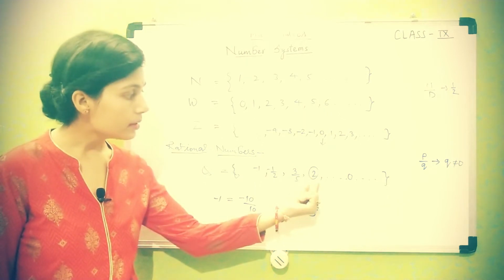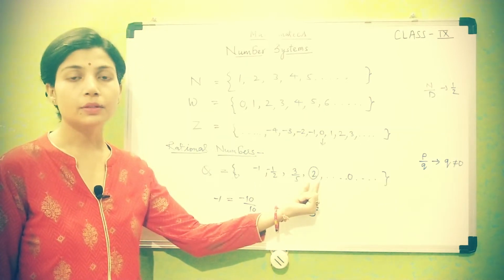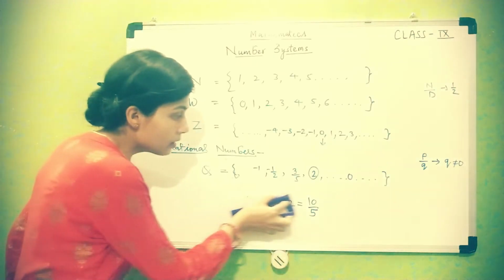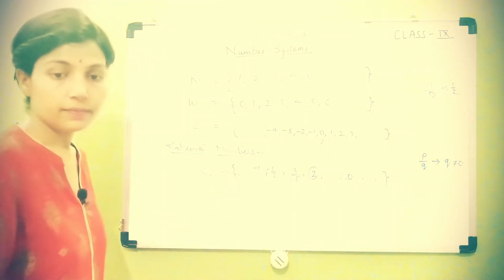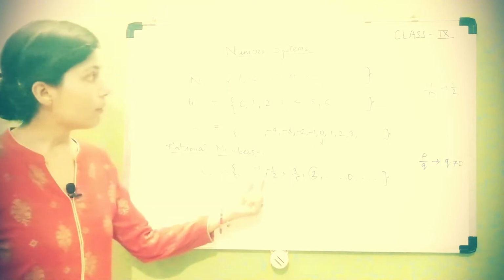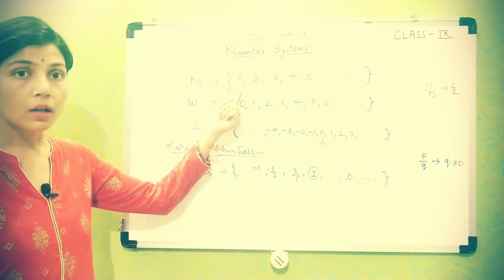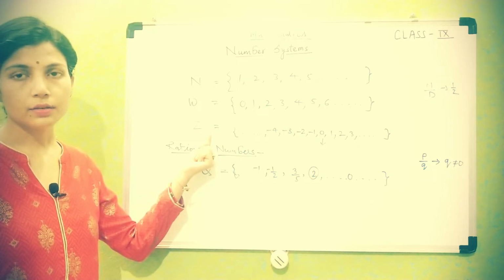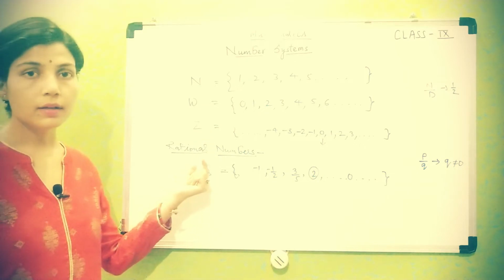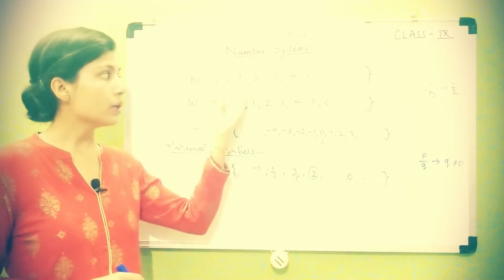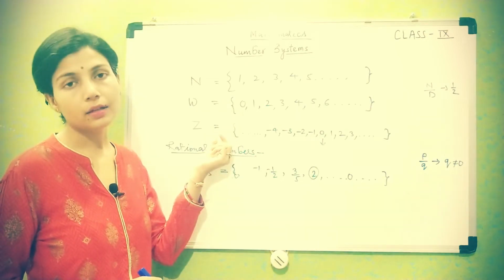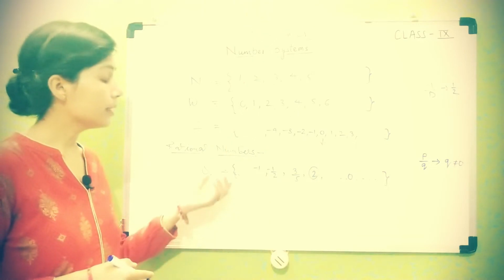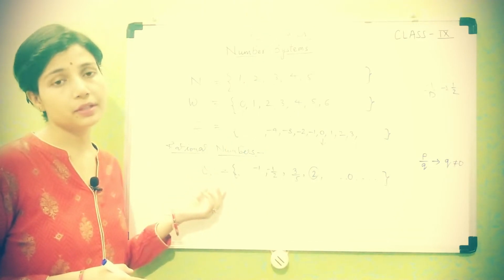So it is very clear here: the rational number collection consists of natural numbers, whole numbers as well as integers. Okay, so rational numbers include natural numbers, whole numbers and integers.